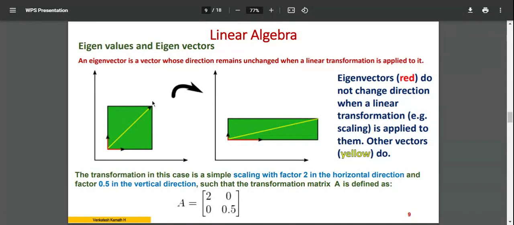Conceptually, an eigenvector is a vector. A vector has a direction, and the direction remains unchanged when a linear transformation is applied to it. Say, for example, this yellow line is in this particular direction before the change. Its eigenvalues in the x direction and y direction are this much. This is a number, some value.